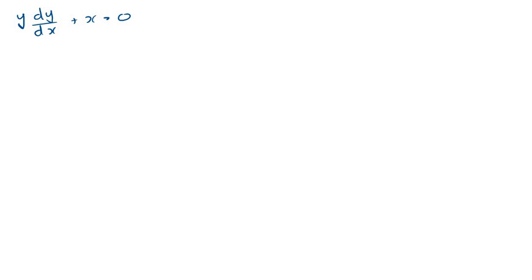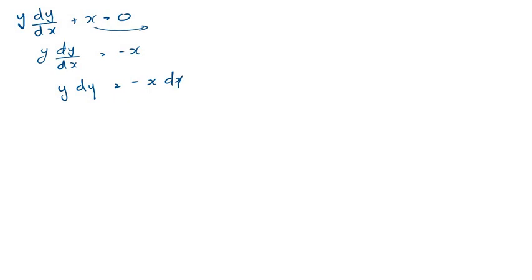Here the first thing we need to do is separate the variables. So we need to get all the x's to one side. If we get x here and get the dx also to the other side, we will have the y's and the x's separated out. So we'll write it as y dy over dx is equal to minus x. Now, the next thing we'll do is multiply by dx, so we have y dy equals minus x dx.